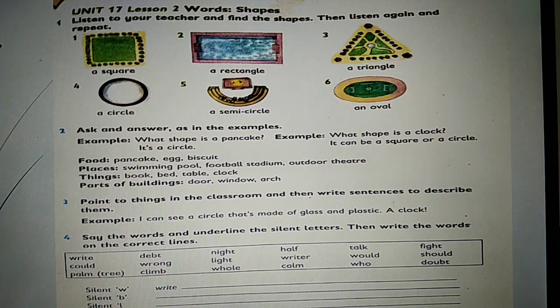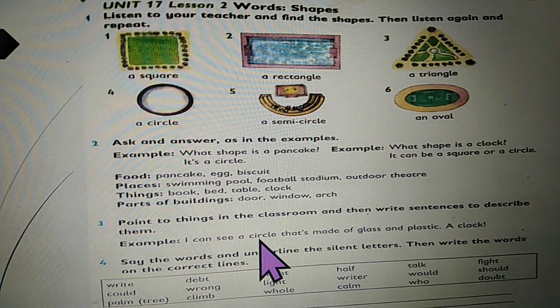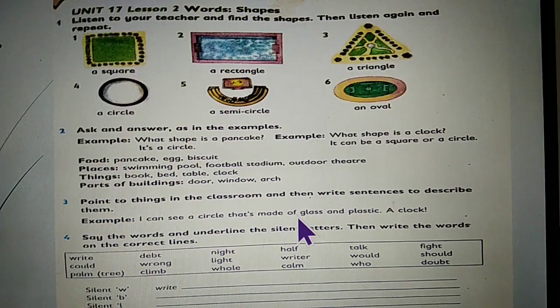Now let's move on to exercise number 3. Point to things in the classroom. Students, instead of the classroom, you point to the things at home and make the sentences given below. The example given here: I can see a circle that's made of glass and plastics. The thing is a clock. In this way, you find things at home and make sentences about it, and practice with your brothers and sisters and make fun for them.